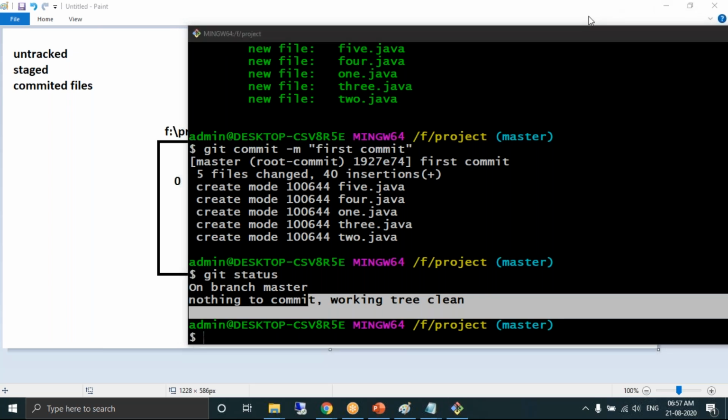Now someone is asking a question. Just wanted to know what that M indicates. The M in git commit -m stands for message. Every commit should have a message. The message which I'm giving is first commit. Okay, message. Thank you.